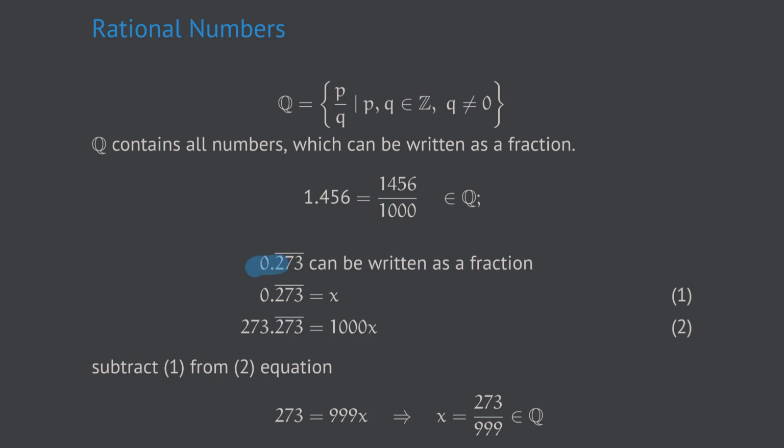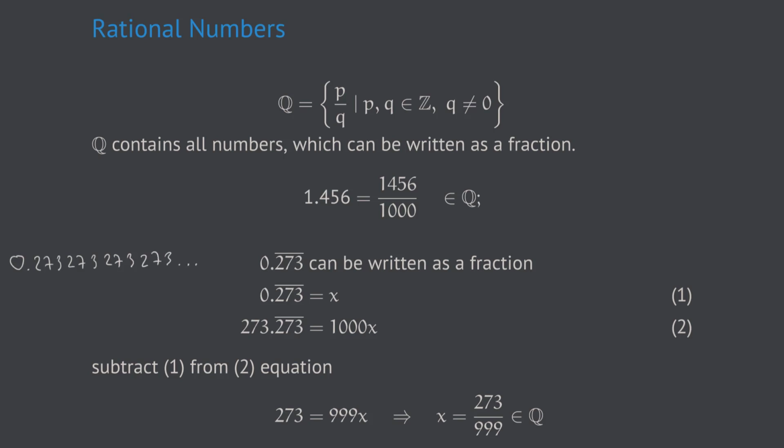One example is 0.273 with a bar, where the horizontal bar over the numbers 273 means that these three numbers are repeated infinitely many times. So this is just a short version for a very, very long decimal number, which is 0.273, 273, 273, 273, and so on.